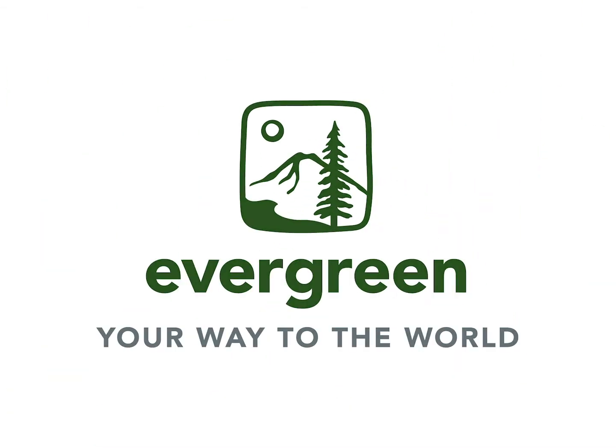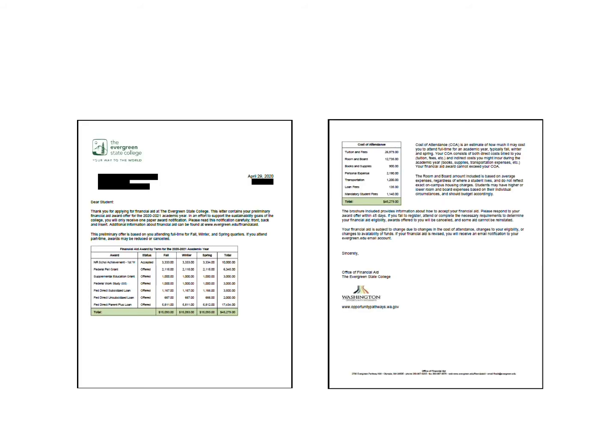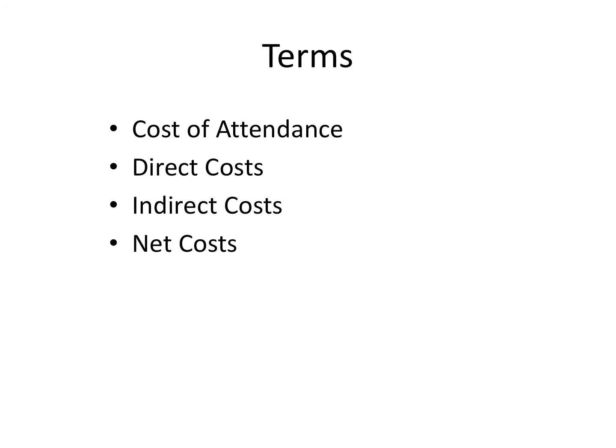Congratulations on your acceptance to the Evergreen State College. It's time to talk about your financial aid package. Financial aid packages can be confusing, so we want to make sure that you understand the information in your package. The terms that we're going to highlight are cost of attendance, direct costs, indirect costs, and net costs.